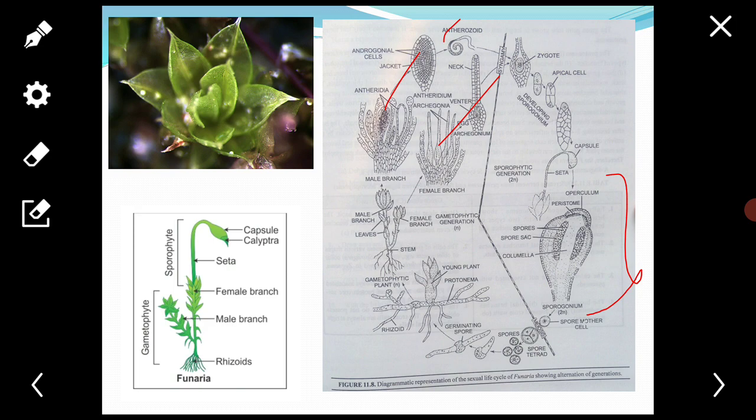Protonema. Spore germinates to produce a green branched alga-like filament called the primary protonema, except in Sphagnum and Andreaea, in which the green filament is a thalloid protonema. It is a short-lived juvenile stage that later on produces a leafy gametophore. A large number of gametophores are produced from a single spore.